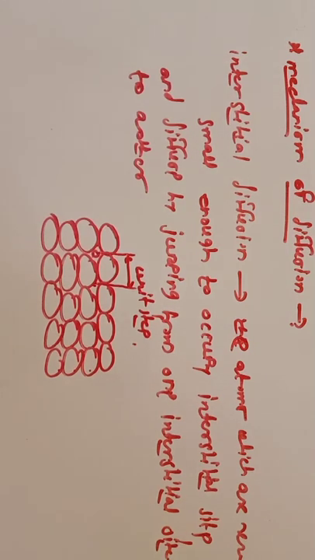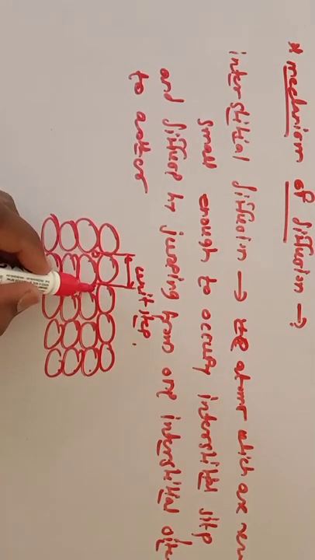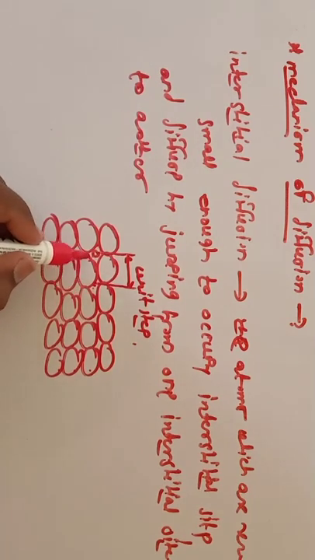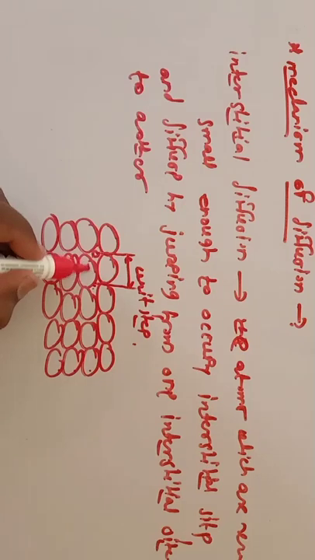The interstitial atoms have to overcome the potential energy barrier. So when it jumps from this site and goes to this interstitial site, it will overcome the potential energy barrier of the parent atoms.